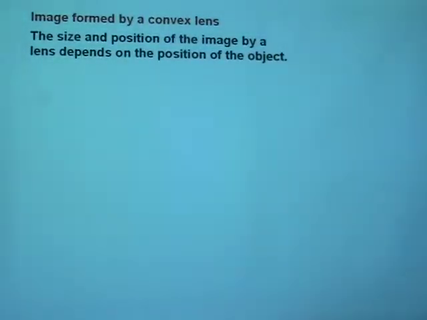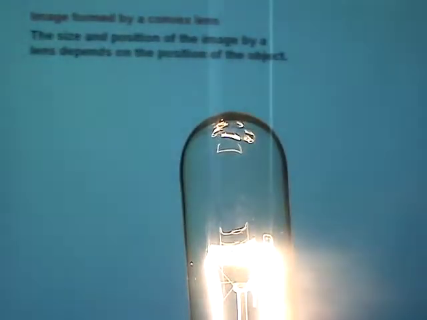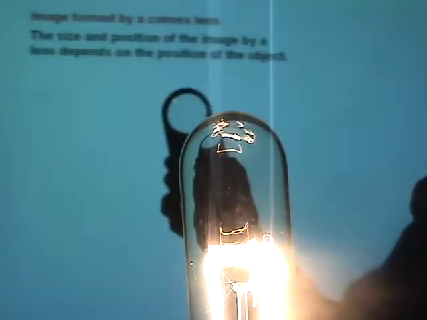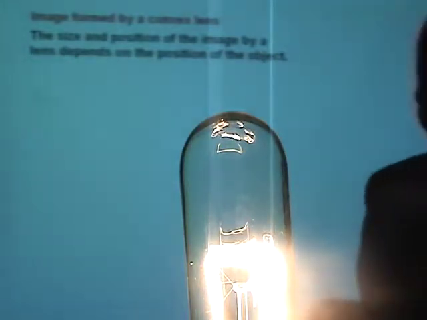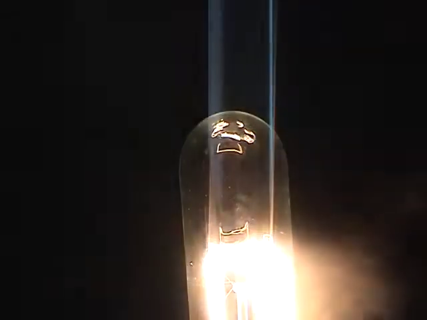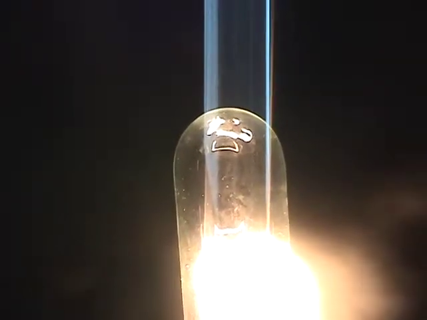Now, I have an object here. I'm going to light up a bulb. Now, this is an object. Well, you can see that object. I can actually form an image of that object on the screen. Well, I have to black out the light. Now, if you look, I can actually form an image of this. I'm going to lower the bulb so that I can show you the image on the screen. Now, watch the image of the filament.